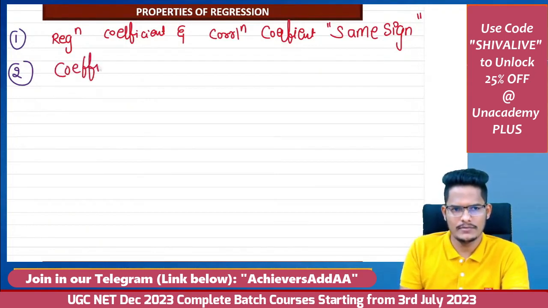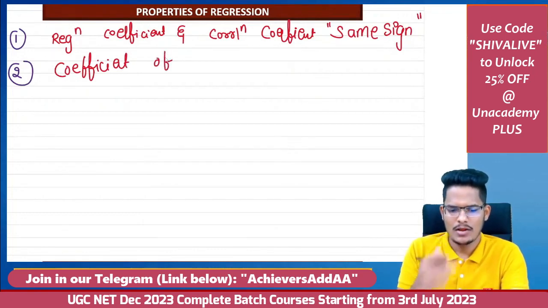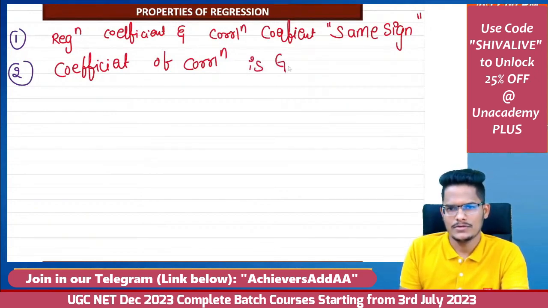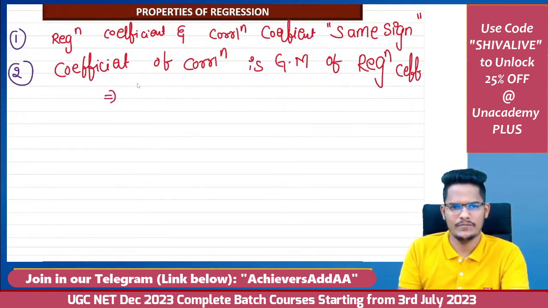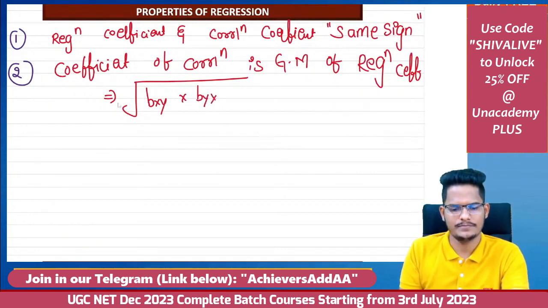And coefficient of correlation is a geometric mean of the regression coefficients. This I have studied, this I have explained there also, and here also I am explaining. In the correlation property also this is there. That is under root of Bxy into Byx, which is r equal to.